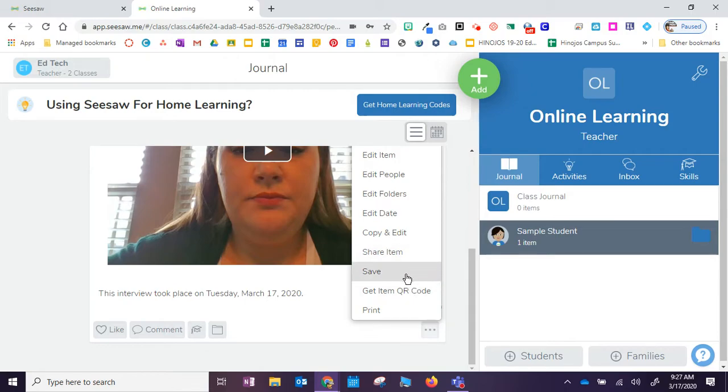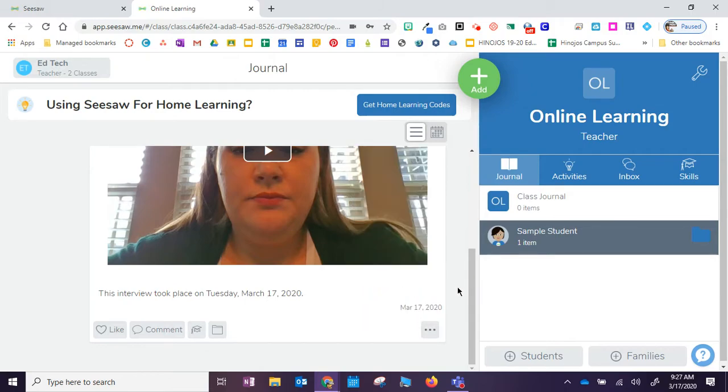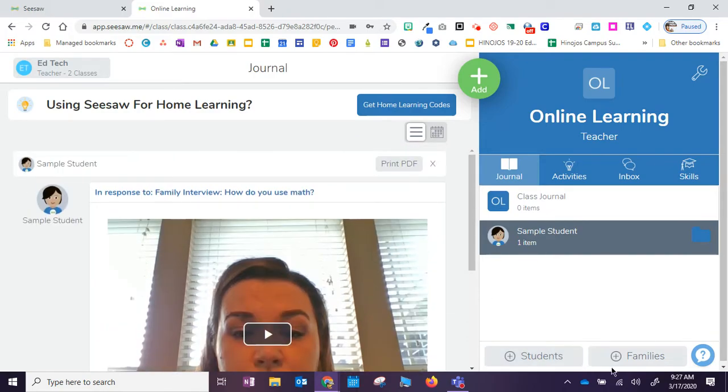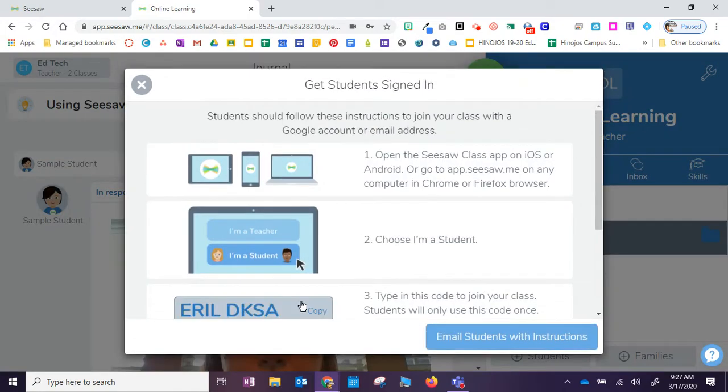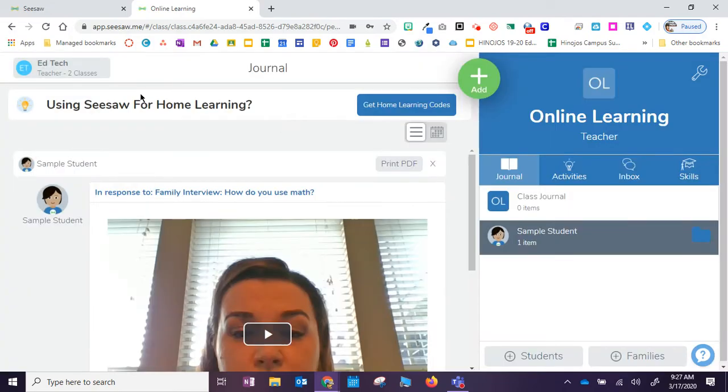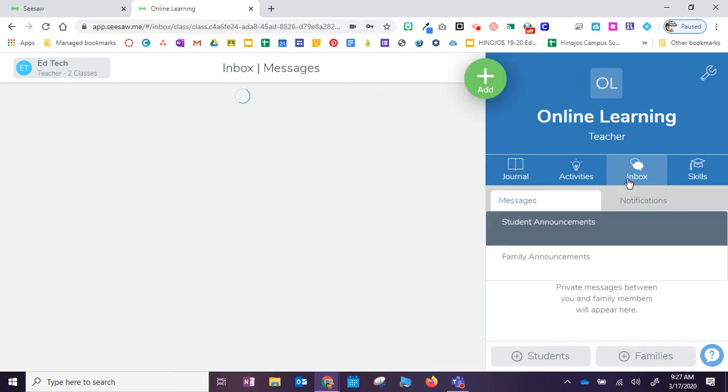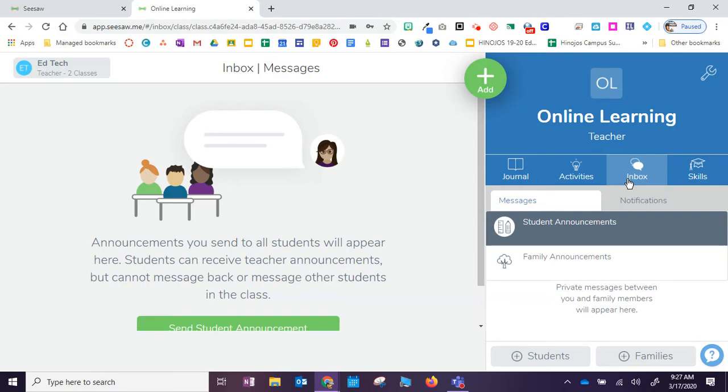You have the option to save this, to print this, to share it. So that's pretty cool. Once you have students that are in your class, then you can share with their families. You can share conversations with their families. You can share the work that your students are doing with their families, and so it's a really great communication piece as well. Of course, the inbox for you will be the announcements that you send to your families.